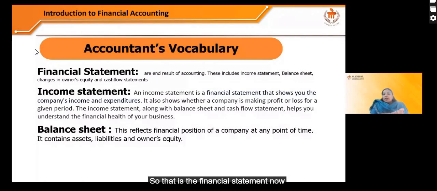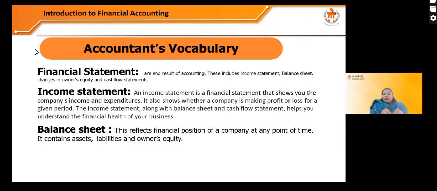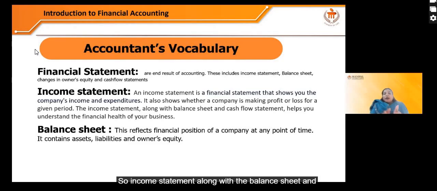Now, the income statement again shows you the company's income and expenditure. By looking at the income statement, you find out whether the company is making a profit or loss for that given period. Along with the income statement, you need to understand the balance sheet and cash flow statement as well. It will help you to understand the financial health of the business. So that is about the income statement.